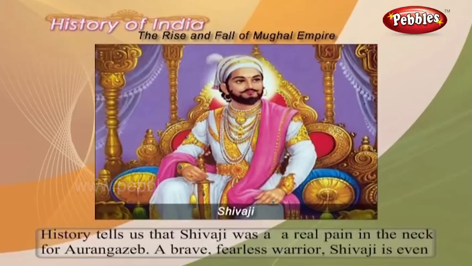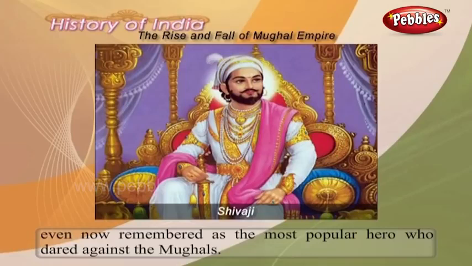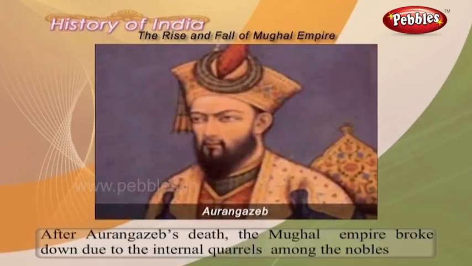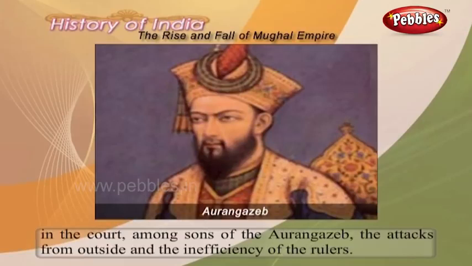History tells us that Shivaji was a real pain in the neck for Aurangzeb. A brave, fearless warrior, Shivaji is even now remembered as the most popular hero who dared against the Mughals. After Aurangzeb's death, the Mughal Empire broke down due to the internal quarrels among the nobles in the court, among sons of Aurangzeb, the attacks from outside, and the inefficiency of the rulers.